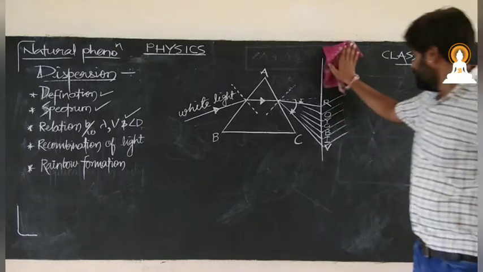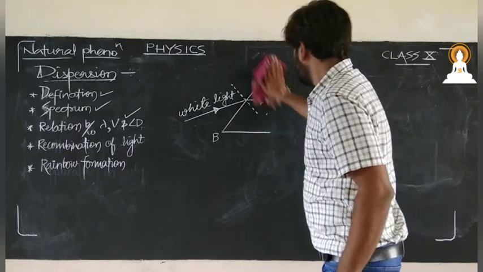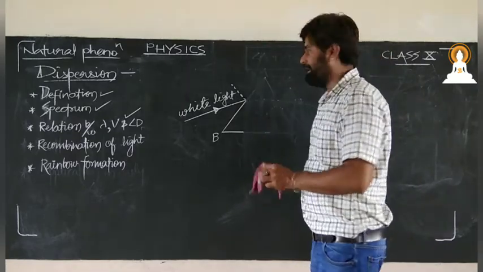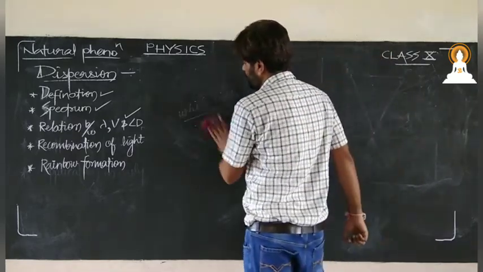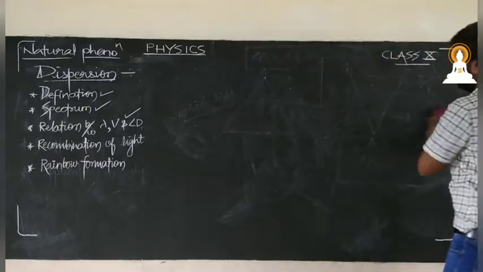Remember, don't get confused. Dispersion is nothing but what? It is the splitting of light into its constituent colors.